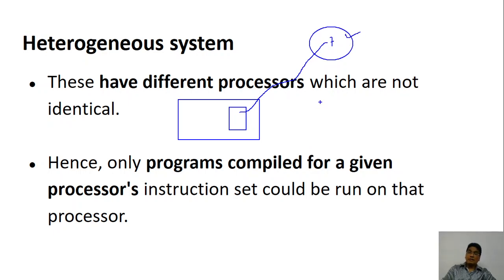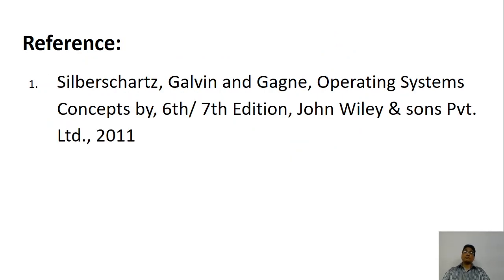If there are 10 i3 processors waiting without anything, nothing can be done, because that code executes only on the i7 processor. So the program that is compiled for a specific processor has to be given there, otherwise it will not run. So this is the problem of a heterogeneous system.